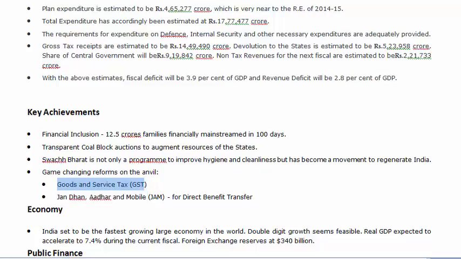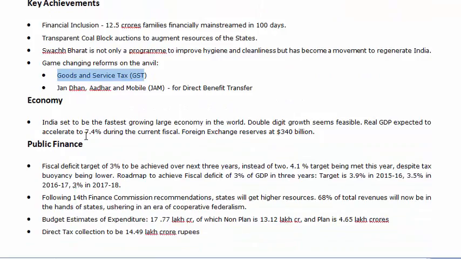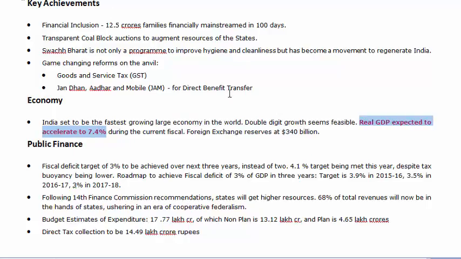Okay. Jan Dhan Yojana, economy 7.4% GDP, real GDP. I have told you about real and nominal. I'll just advise you that since you have solved the questions, you know what kind of questions are asked. So whatever is not required, you can simply delete it from the document, so that this document becomes smaller and you can learn all the data.